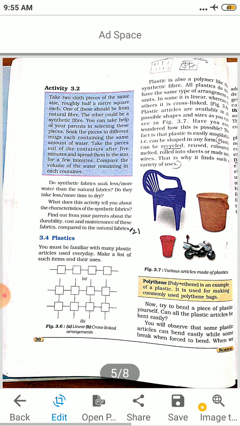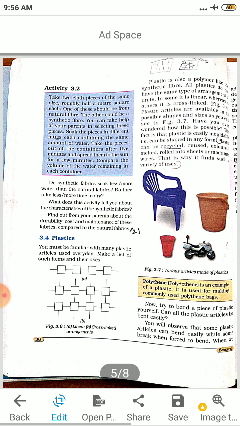Plastic is also a polymer, like synthetic fiber. Poly means many. Mer means units, many units coming together. All plastics do not have the same type of arrangement of units. In some it is linear. Linear means a straight line, whereas in others cross-linked.